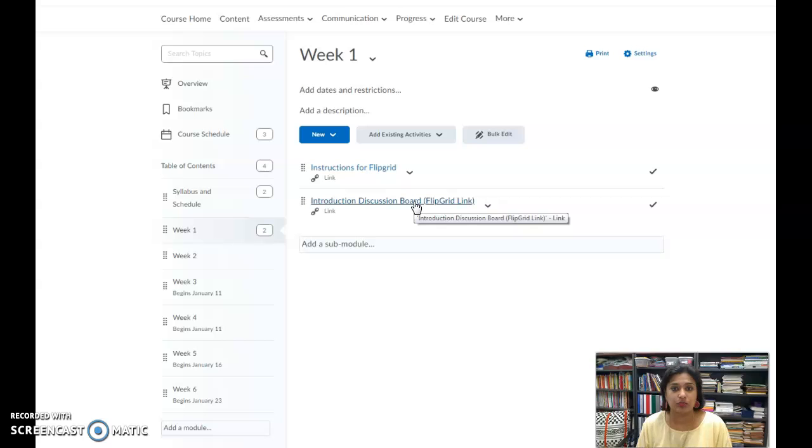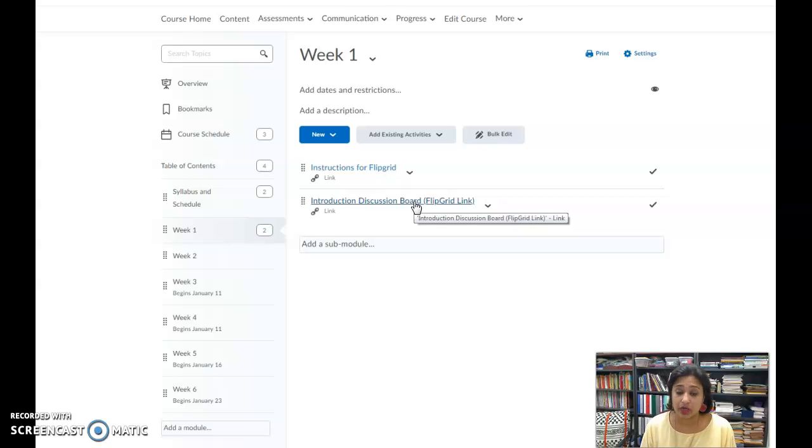Your discussion board is for 10 points. 5 points is for your own introduction, and then 2.5 and 2.5 points are for you replying to at least 2 peers. You definitely can reply to more than 2 peers, but at least 2 peers is necessary to get a full score on this.